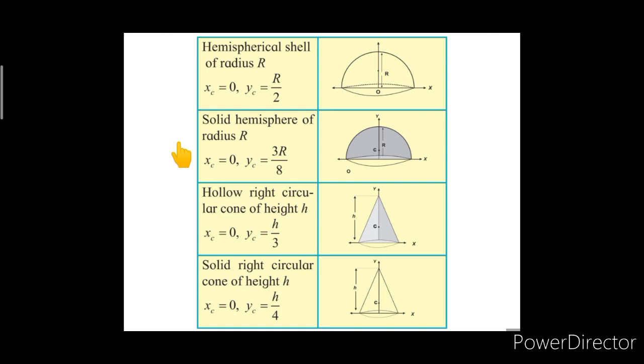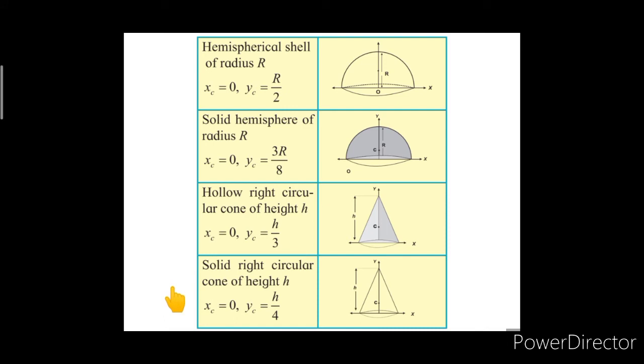For the solid hemisphere of radius r, the center of mass is situated at a point C, and hence the x coordinate of the center of mass is 0, and the y coordinate is 3r upon 8. For a hollow right circular cone of height h, the center of mass is situated at a point C, where the x coordinate is 0 and the y coordinate yc is h upon 3.